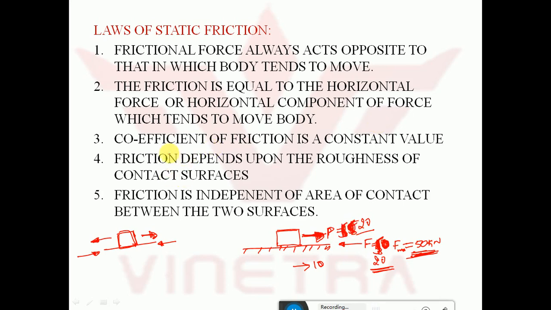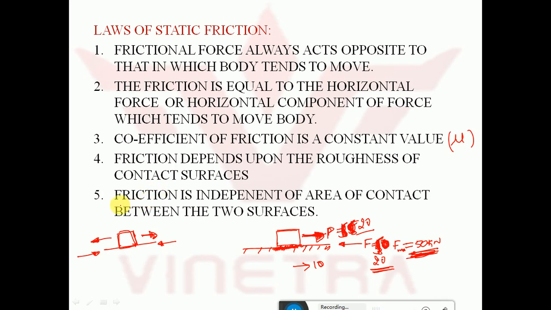Next, third one is coefficient of friction is a constant value. This I have already explained in my previous video. While explaining coefficient of friction, I have said that coefficient of friction when the body is in static condition will be same. Coefficient of friction is a constant value. Friction depends upon the roughness of the contact surface. More the rough surface, more will be the frictional value. Smooth the surface, less will be the frictional value.